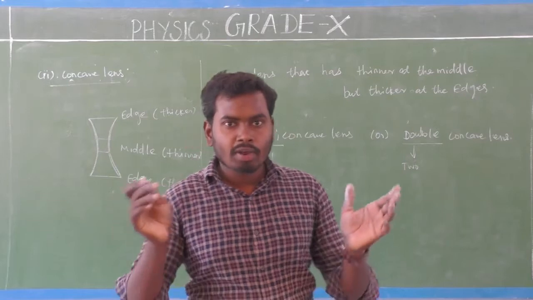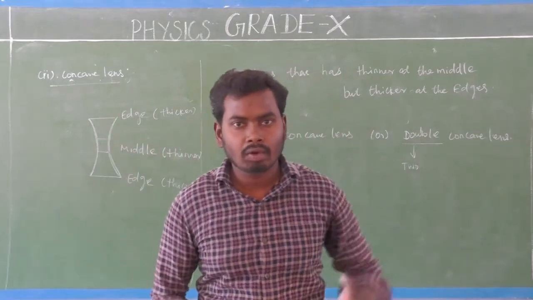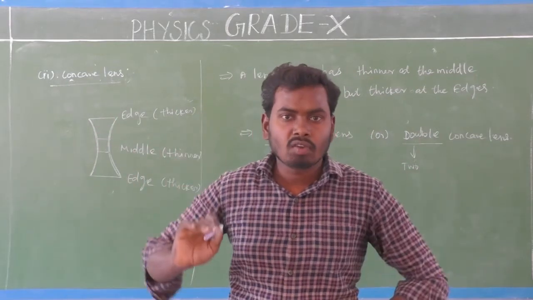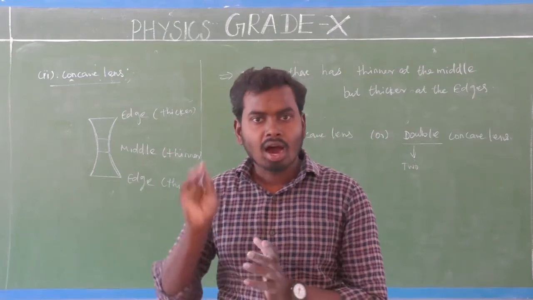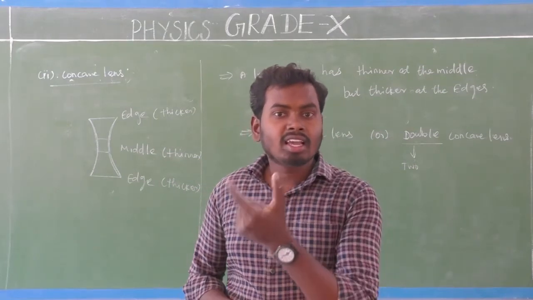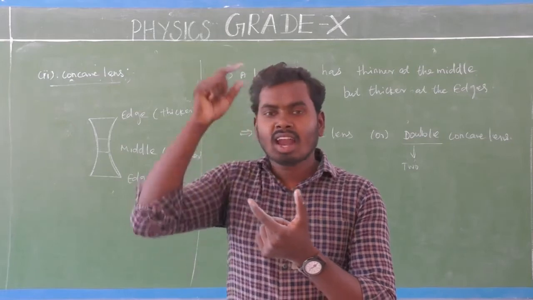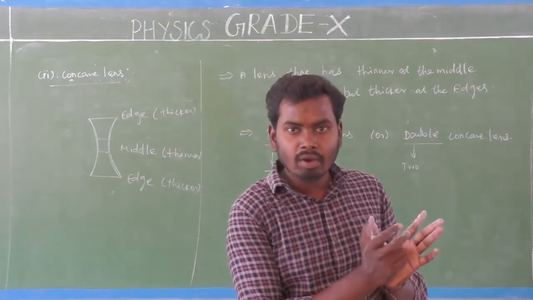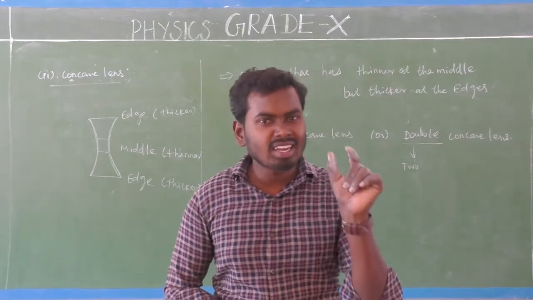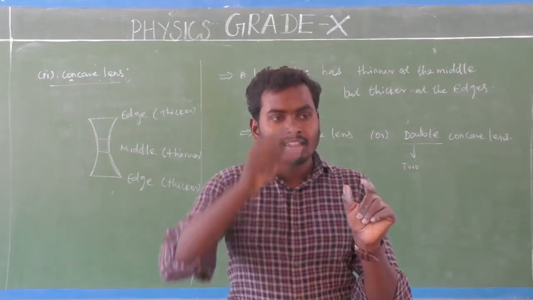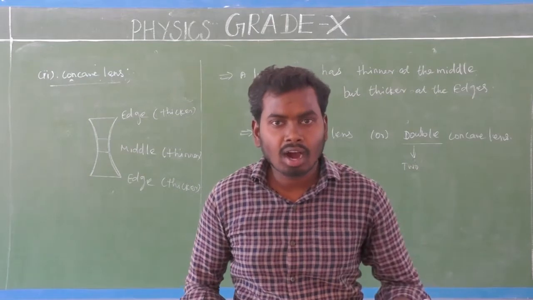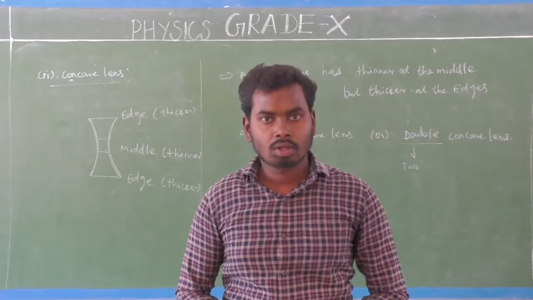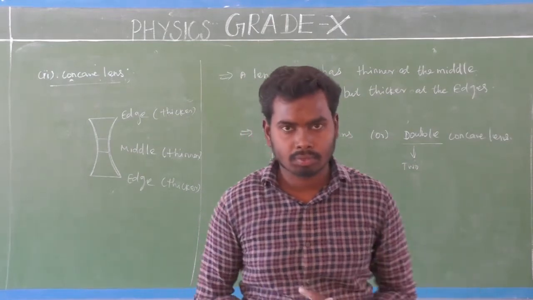Can you identify the difference between the convex lens and concave lens? What is a convex lens? A lens that is thicker at the middle but thinner at the edges is a convex lens. So what is a concave lens? A lens that is thinner at the middle but thicker at the edges is called a concave lens. It's very simple, so don't get confused.